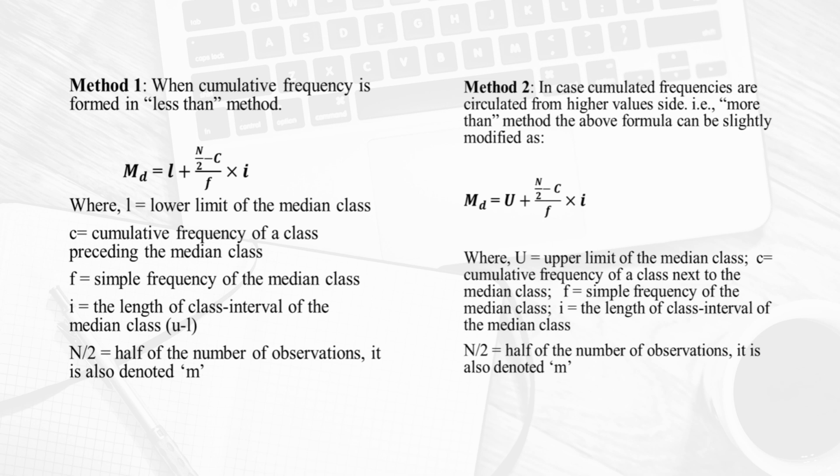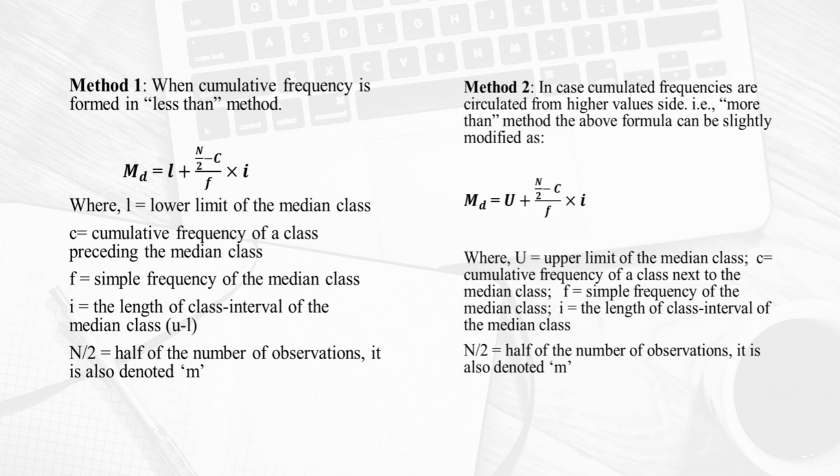See, in continuous series, the classes may also be of the less than and the more than type. So, if it is the less than method, the formula would be median equals lower limit L plus (n/2 minus c) upon f into i. L is the lower limit of the class, plus (n/2 minus c) upon f into i, right.